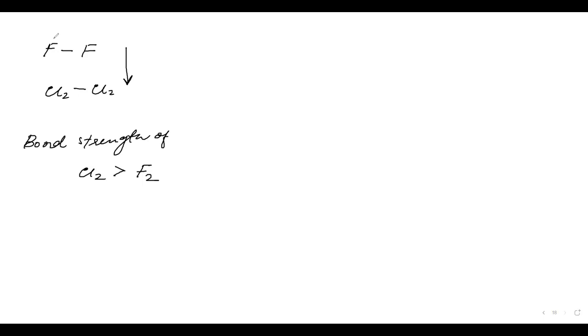Why? See, the fluorine has smaller bond length, but they have the same number of lone pairs. That is how much? 6 lone pairs. Chlorine also. Oh, I made a mistake. Such a blunder. I wrote Cl2. Both have 6 lone pairs. Now you tell me, fluorine has smaller size, and chlorine has bigger size, so the bond length is also higher.